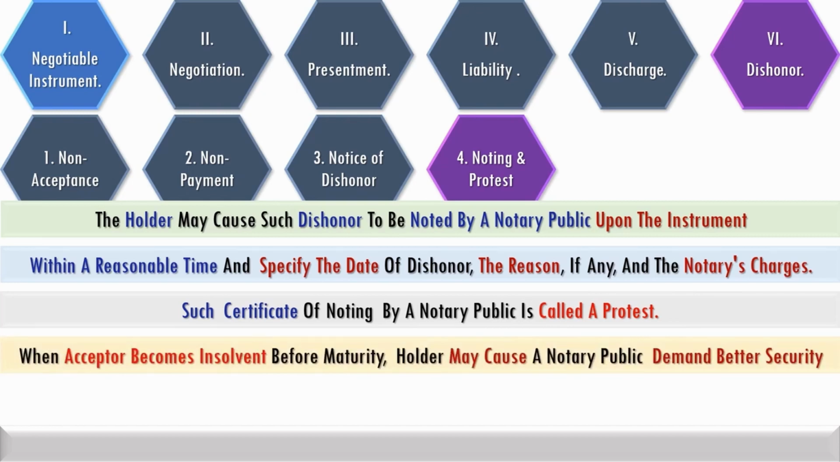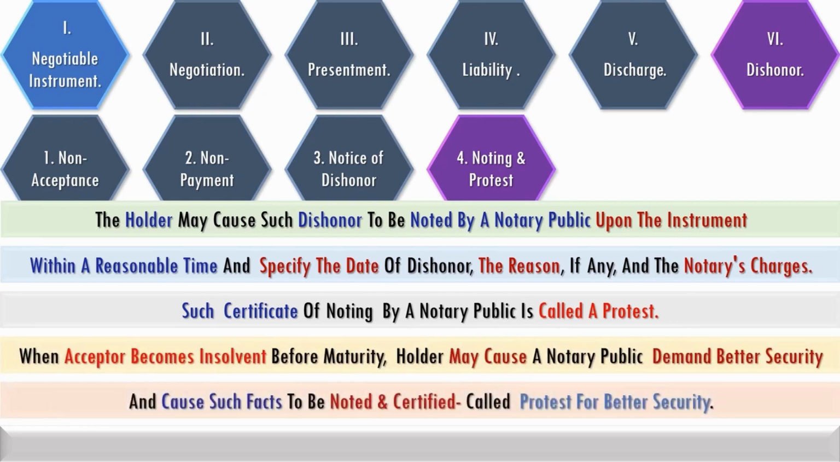Where acceptor becomes insolvent before maturity, the holder may cause the notary public to demand better security and cause such facts to be noted and certified, which is called protest for better security.